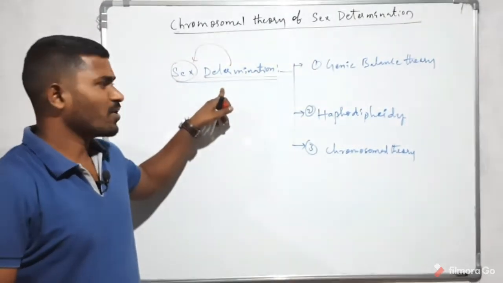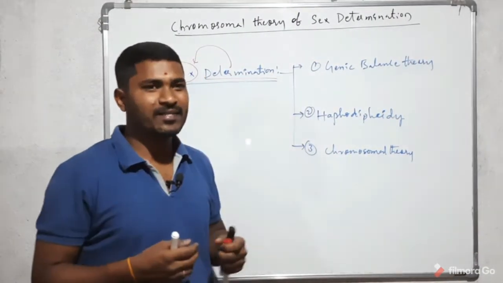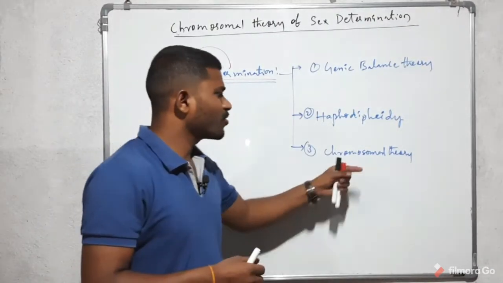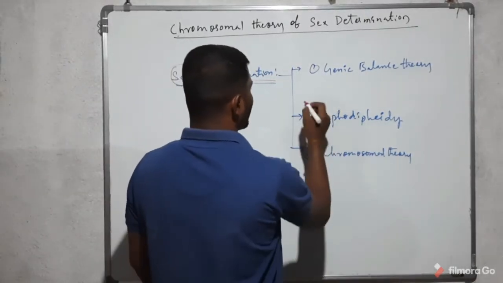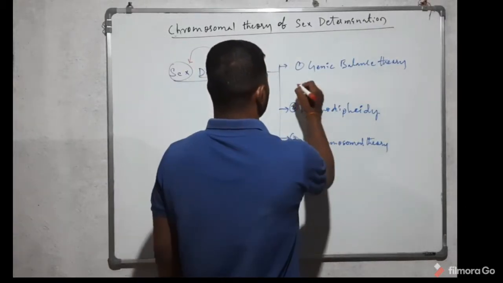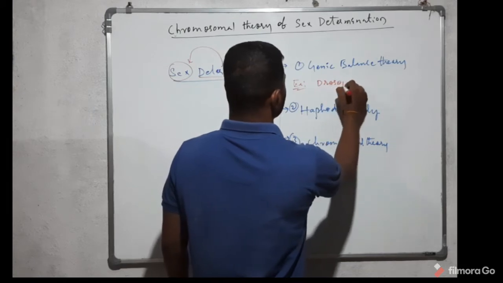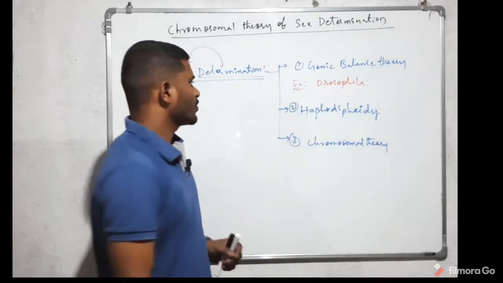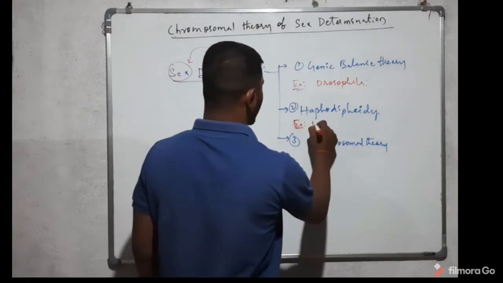Determining the sex of the organism is done mainly by three methods in various organisms. Number one, genic balance theory. Number two, haplodiploidy. Number three, chromosomal theory. An example for the genic balance theory is Drosophila, also called the fruit fly. Next, haplodiploidy. An example for haplodiploidy is the honeybee.